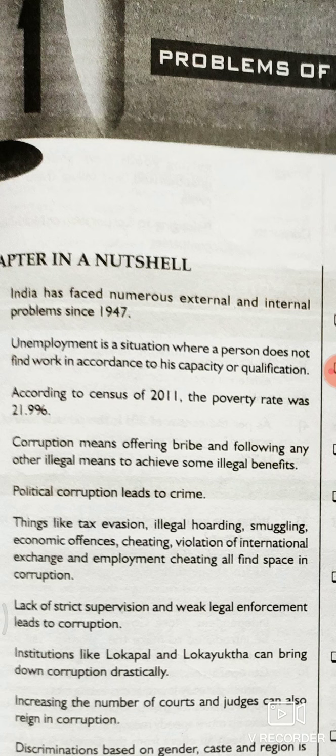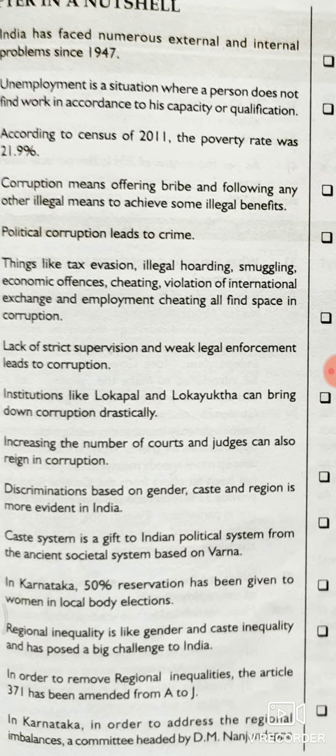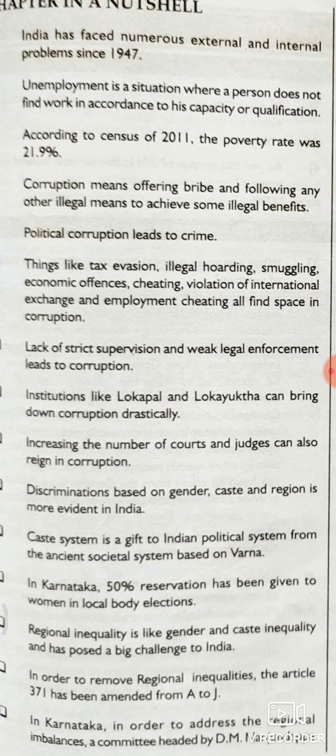Increasing the number of courts and judges is also being done. Corruption spoils our administrative system, so this is not good. It has bad effects on poor people and also on India.